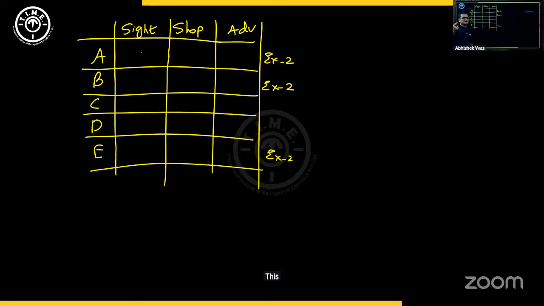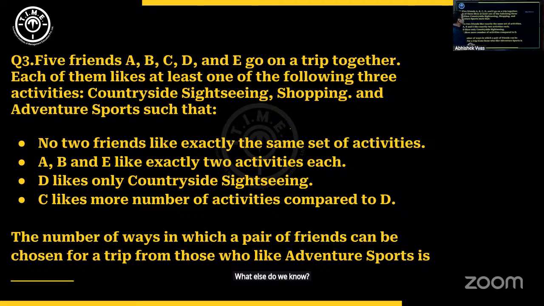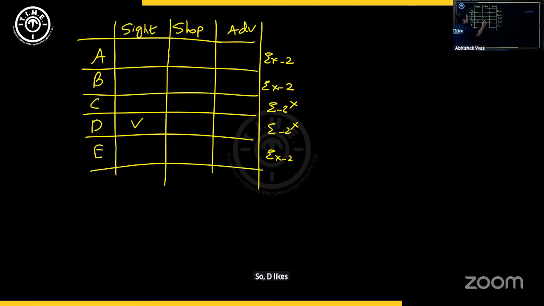This in turn means one more thing. None of the others can be exactly 2. So C nor D can be exactly 2. They can never be exactly 2 because there are only 3 combinations of exactly 2 and all the 3 people are covered, A, B, and E. What else do we know? D likes only countryside sightseeing. So D likes only sightseeing, nothing else.